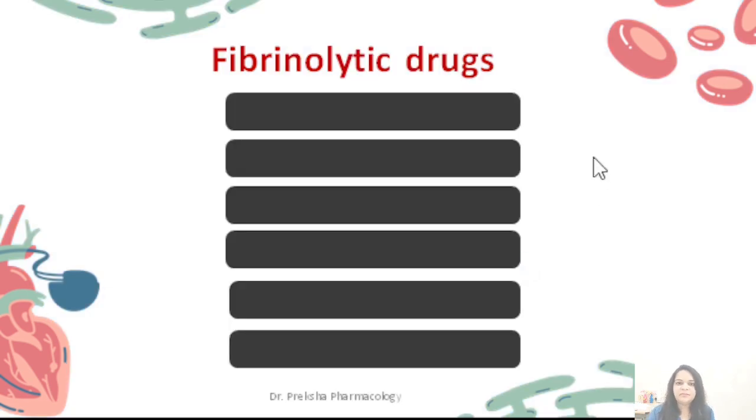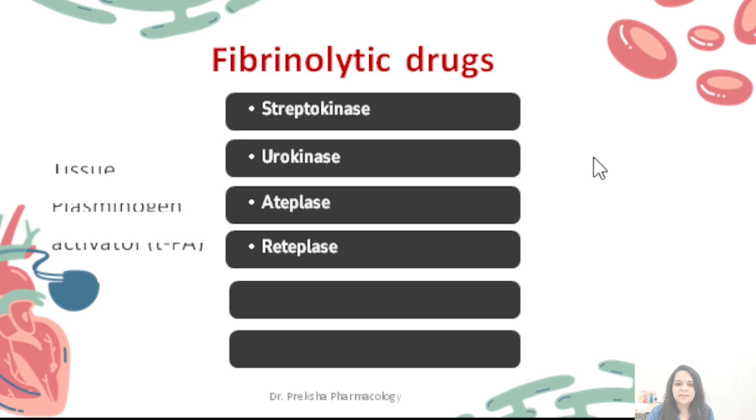Fibrinolytic drugs include streptokinase, urokinase, alteplase, reteplase. These are the tissue plasminogen activators, tenecteplase and anistreplase. So these are the fibrinolytic drugs.